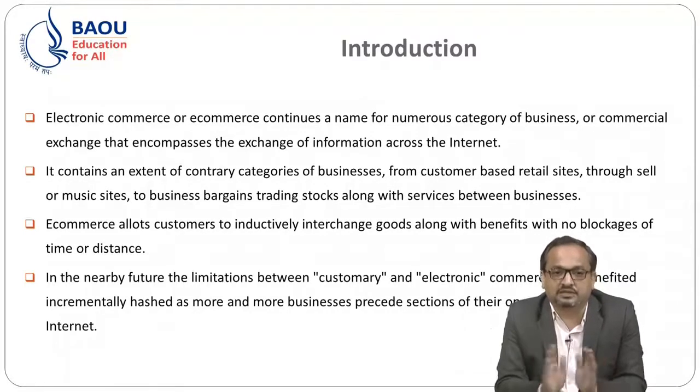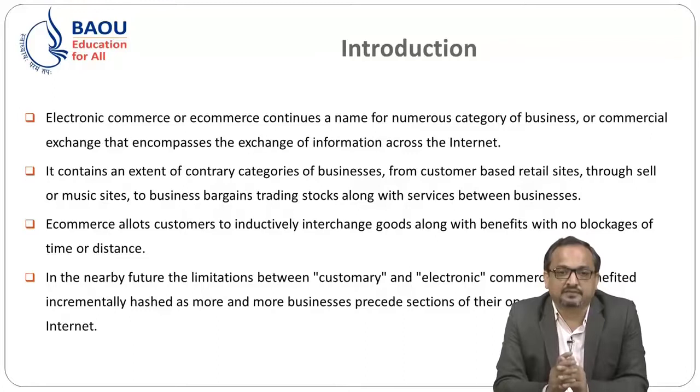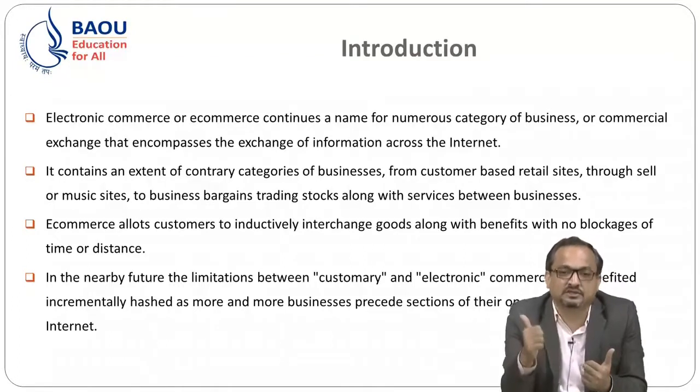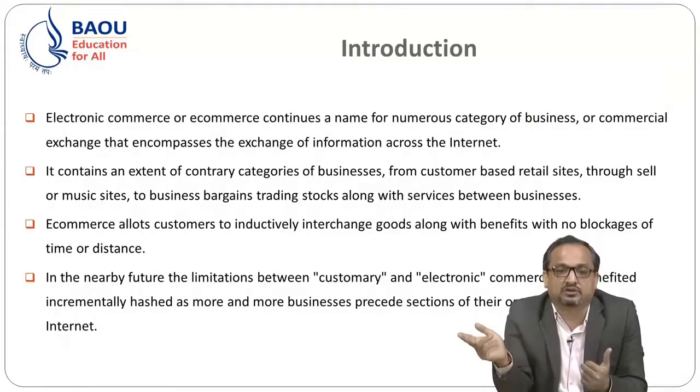All these things are communicated to various parties. Let's say the e-commerce service provider, that is one company, provides some sort of information to the supplier, that is another entity. They provide some sort of information to the banks, that is a third entity or third company. And finally the goods are delivered through some sort of delivery company.